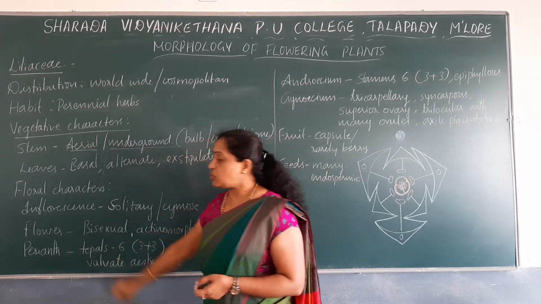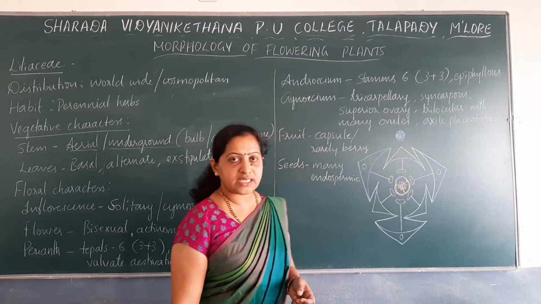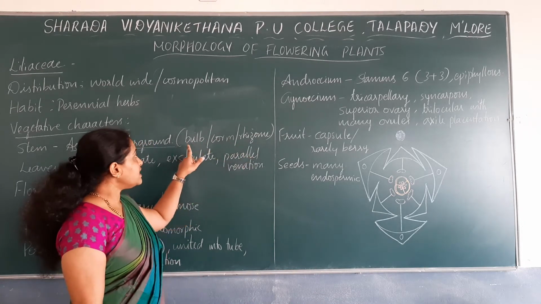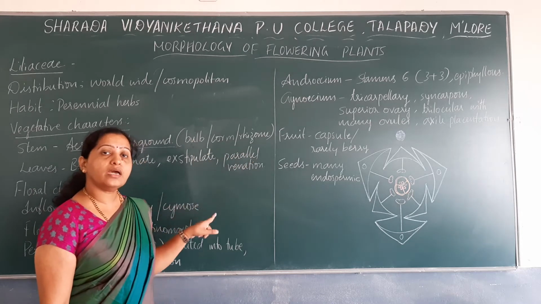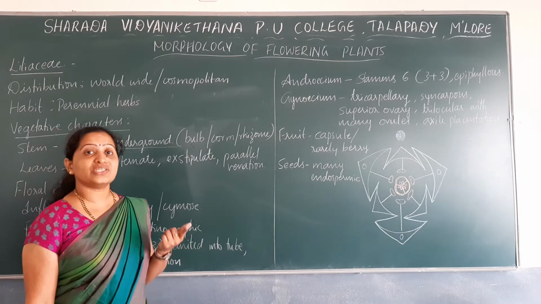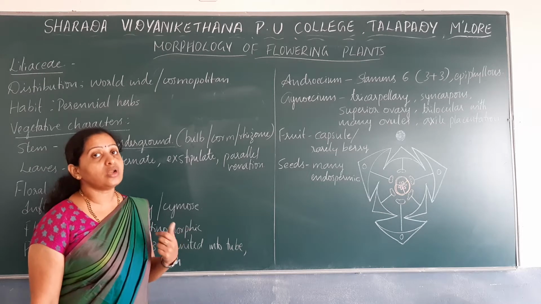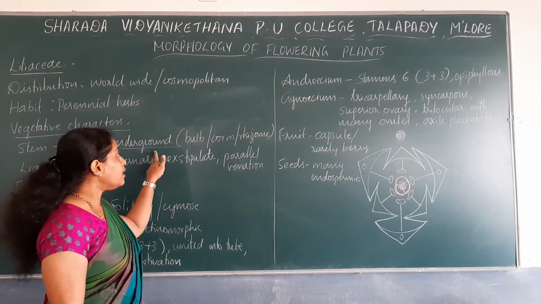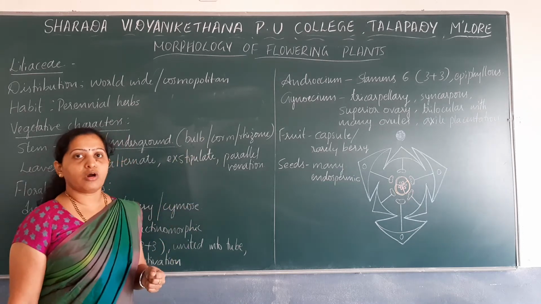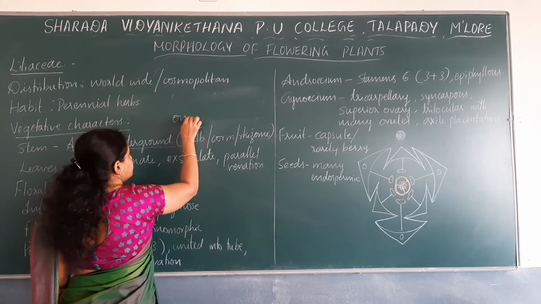There are certain species which have underground stems. Some of the underground stems may be bulb, corm or rhizome. All these bulb, corm and rhizome are underground modified stems. The stem has undergone modification mainly for storage of food. So these are underground stems: bulb, corm and rhizome. You can note down the example for bulb, that is onion.